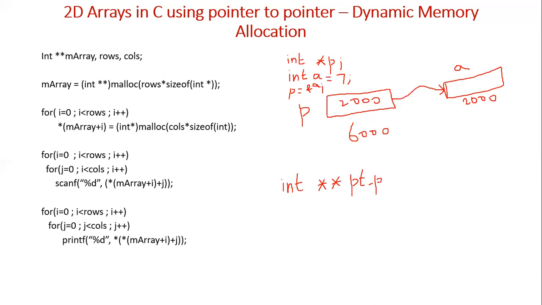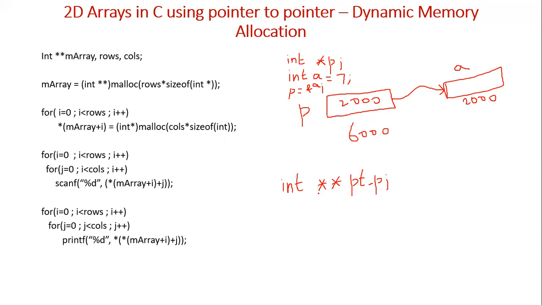Okay, so what does this mean? Here there are two stars, so we are using the indirection operator 2 times. When you use the indirection operator 2 times, then that variable is called a pointer to pointer.